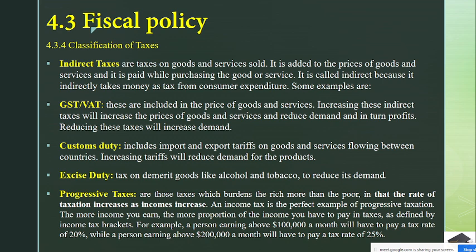Getting my point? For example, at the moment in Pakistan, if you have a 50,000 salary, maybe you have to pay 1,500 tax. If you have, let's say, 90,000, you have to pay 2,500. If you have a salary of 1.5 lakh, then you have to pay 5,000. So, what do you mean? The more you earn, the more tax you pay. Getting my point? This is known as progressive tax.